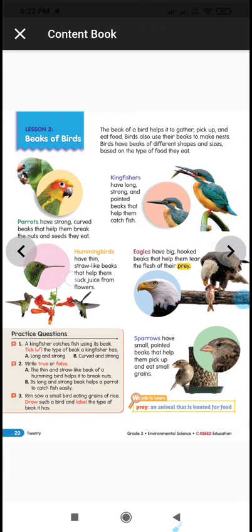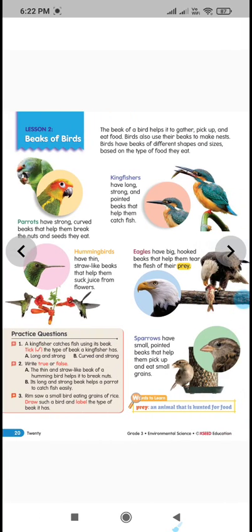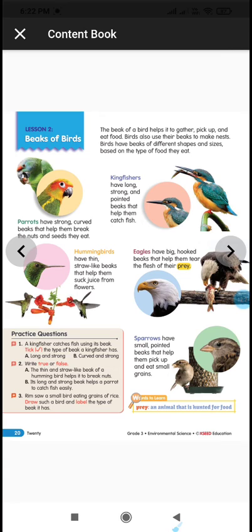They use this long straw-like beak for sucking nectar, right? So what kind of food do they eat? They eat nectar. You write here, this bird which has a thin and narrow beak, looking like a straw, they use for sucking nectar from flowers.